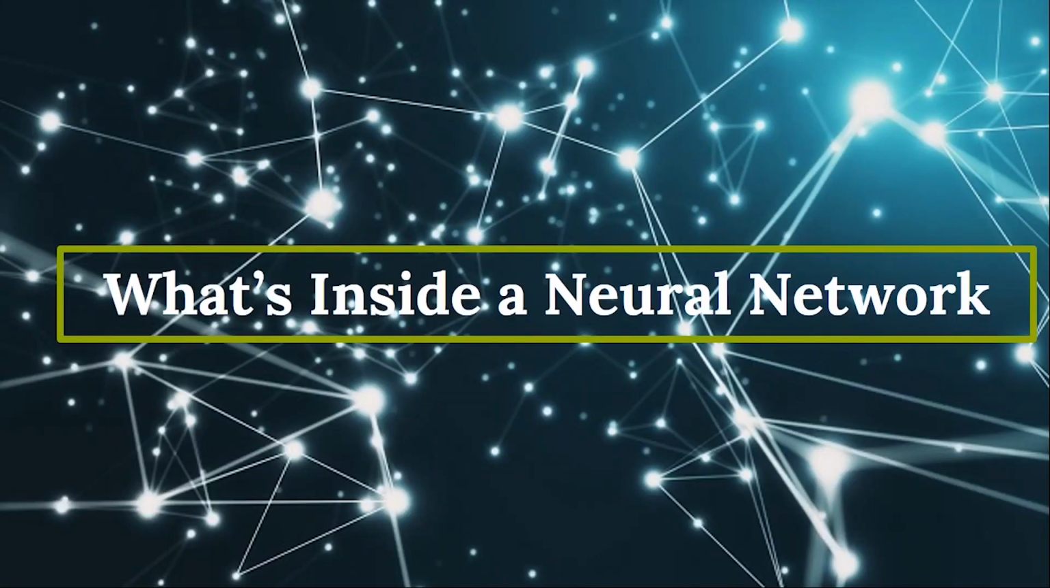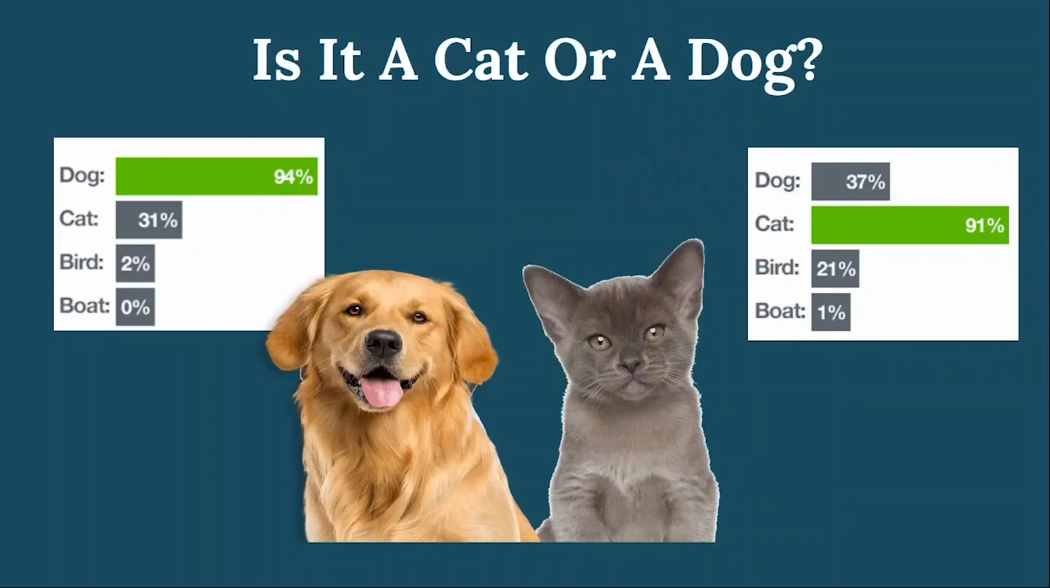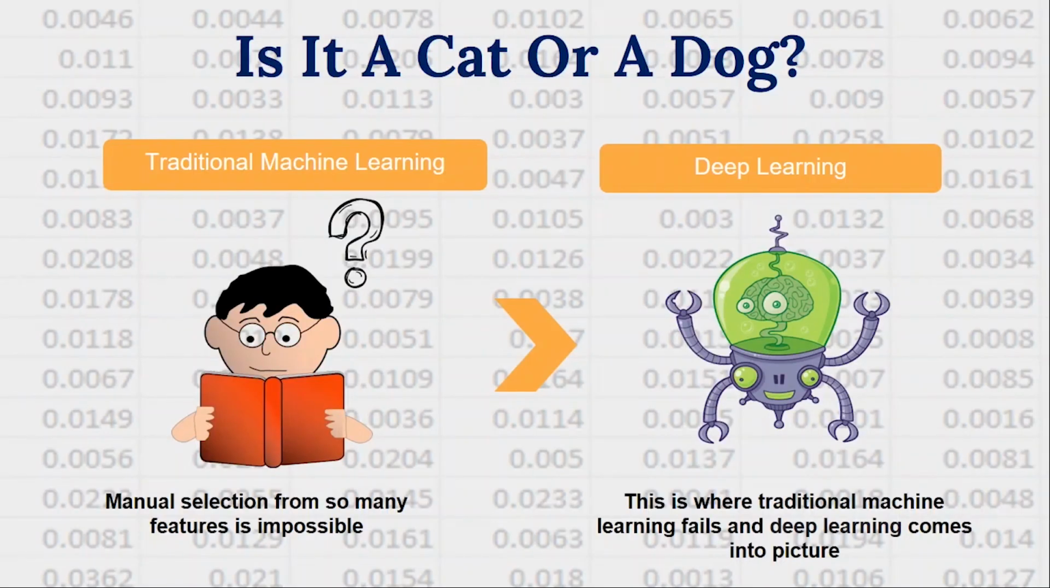So let's have a look at what a neural network actually is. Suppose you take an example of classifying between a cat or a dog. Why should you go for a neural network and not machine learning? In traditional machine learning, you need to do manual selection of the features. But neural networks come under deep learning, where you don't need manual selection. Your model will automatically select the features which are actually required to classify a picture as a cat or dog.